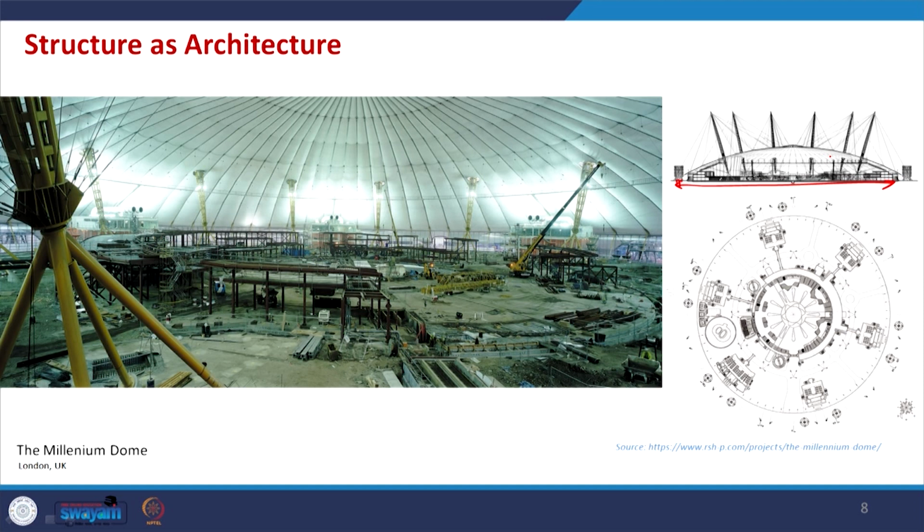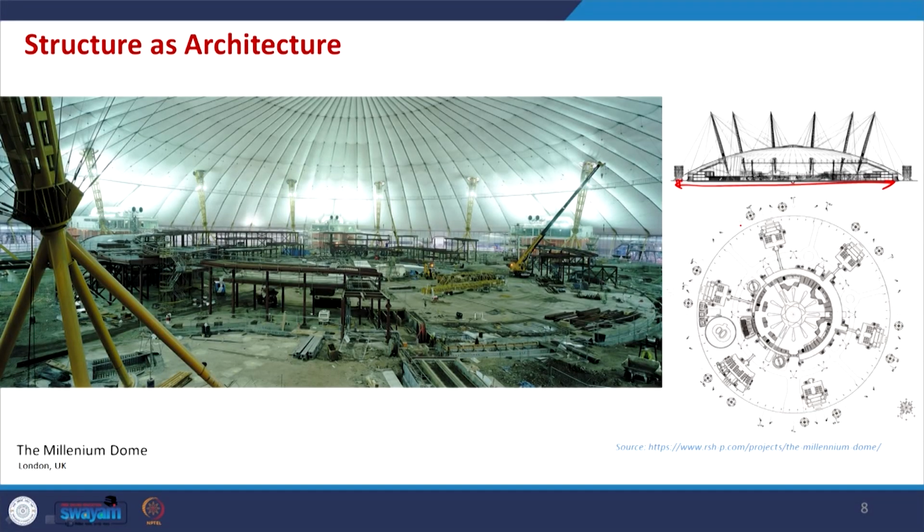So, reduction in the self weight of the roofing system was required, and that is why fabric was used in this case. So, again this is an example where it is formed as a dome, but definitely it is a structural arrangement that helped us to design such a beautiful space.